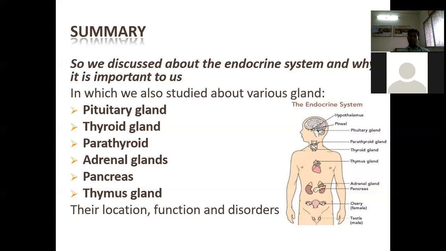Then growth hormone. So the pituitary gland, thyroid gland, parathyroid gland, adrenal gland, and thymus gland are the examples of the endocrine system.